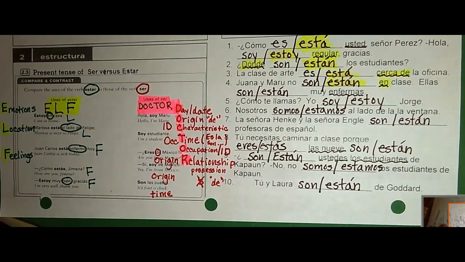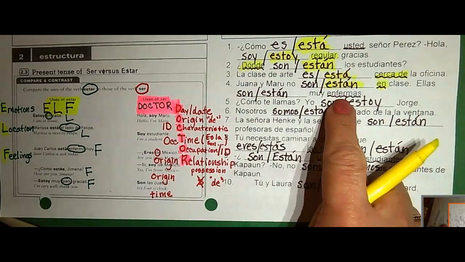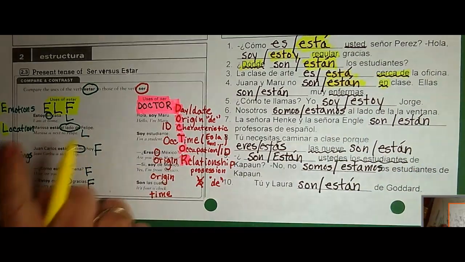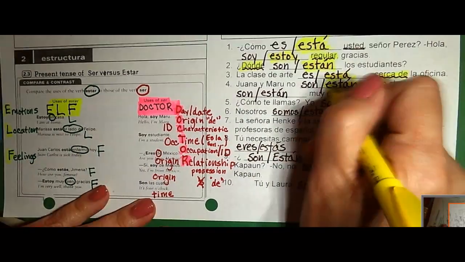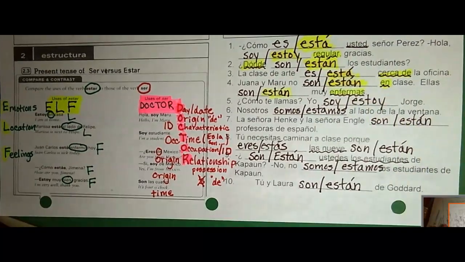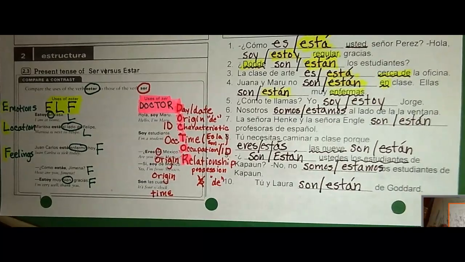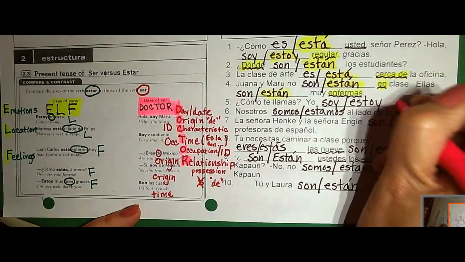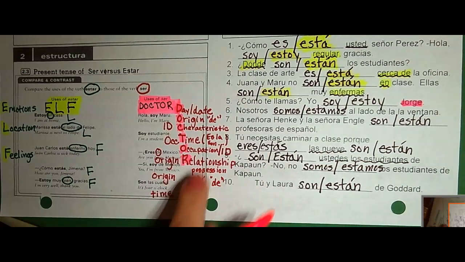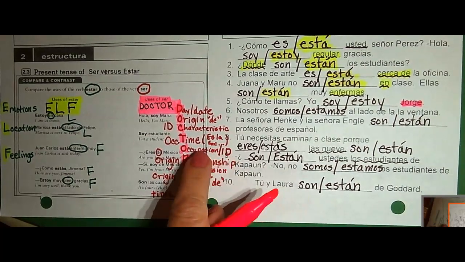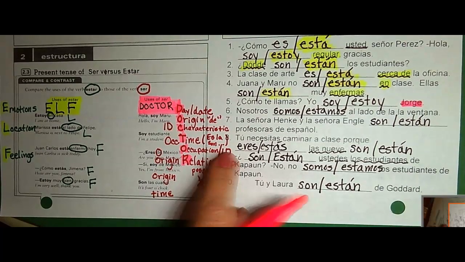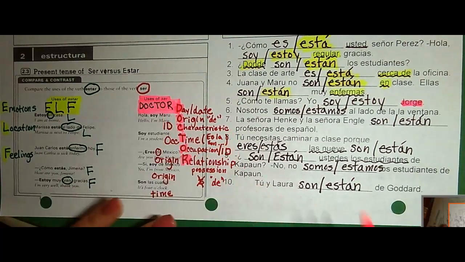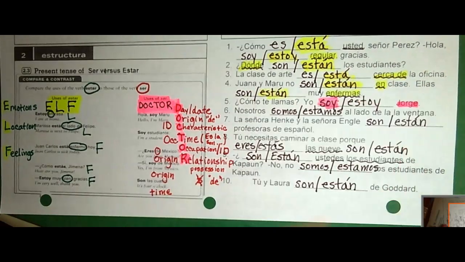Finally, something that's not location. Enfermas, what does that mean? Sick. That's a feeling. So, we're stuck with another estar. Están muy enfermas. Número 5. ¿Cómo te llamas? Yo soy Jorge or yo estoy Jorge. Our key here is Jorge. Jorge is our identification, right? We're telling who someone is. We are identifying them. So we need to use the verb ser. So that would be yo soy Jorge, finally.